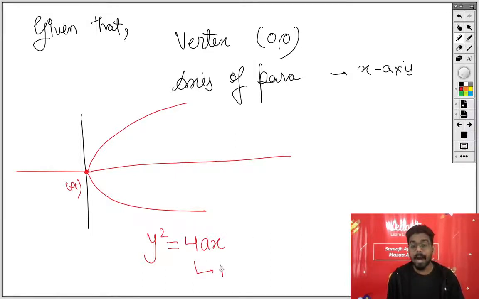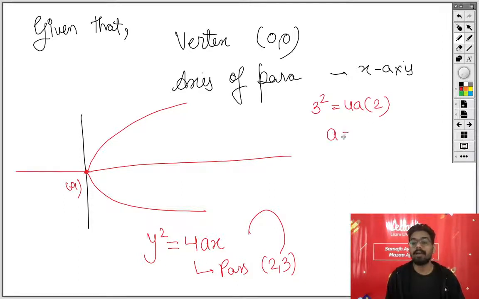Now from here, what is given? It is also given that it passes through 2, 3. Put this point over here. What exactly will you have, guys? 3 square equal to 4a into 2. And from here you will have a equals 9/8.